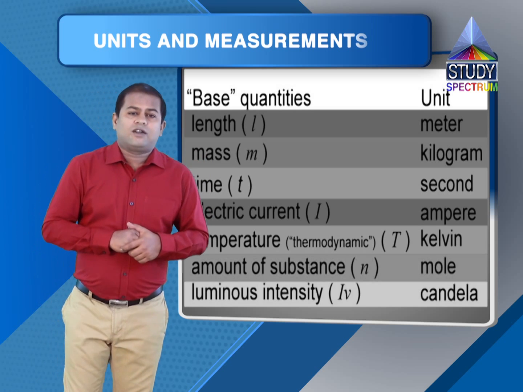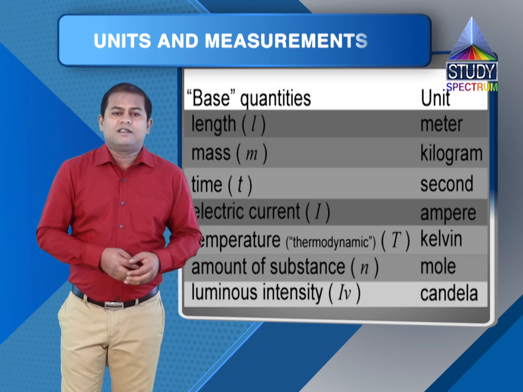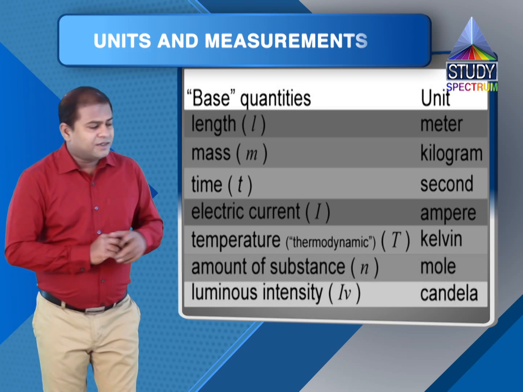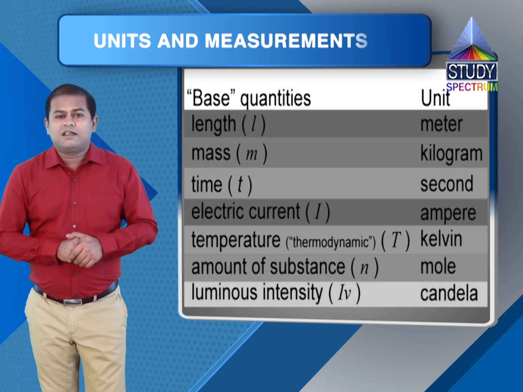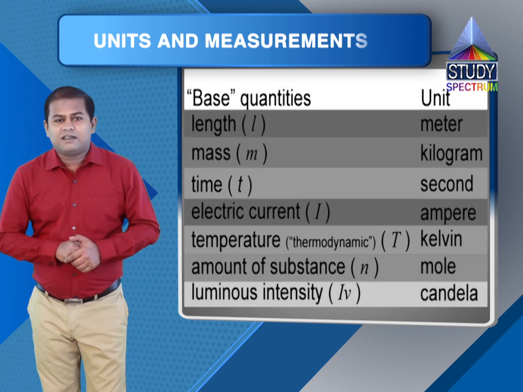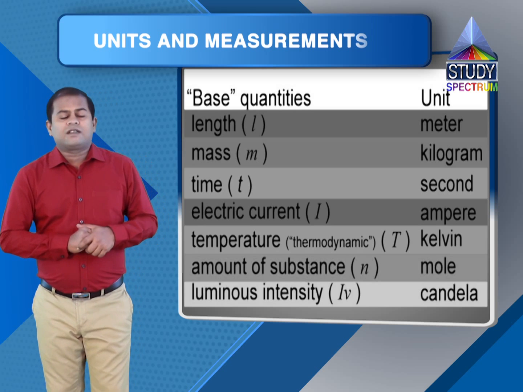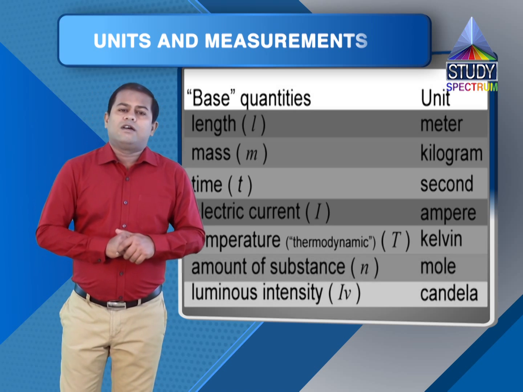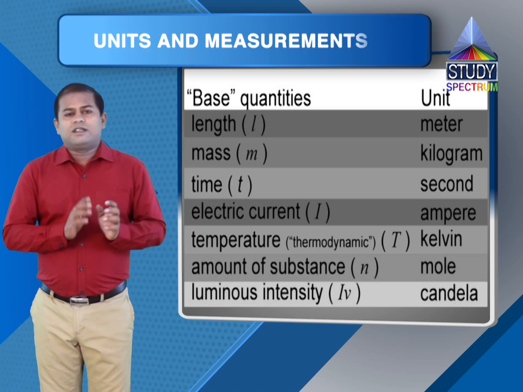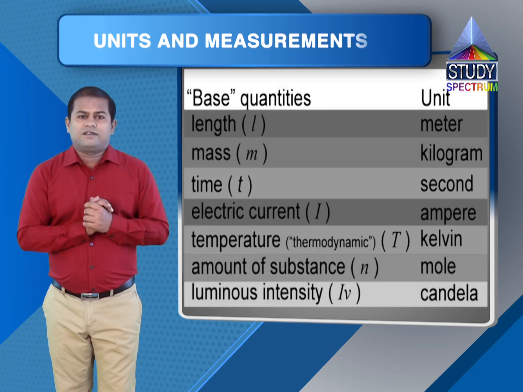SI system adopted kilogram as unit for measurement of mass, and it's abbreviated as kg. Once again, K and G both are lowercase alphabets. None of them are capital. Remember, K should not be capital. Capital K stands for something else. So you have to be careful. When I say kilogram, it should be abbreviated as small k and small g, right?